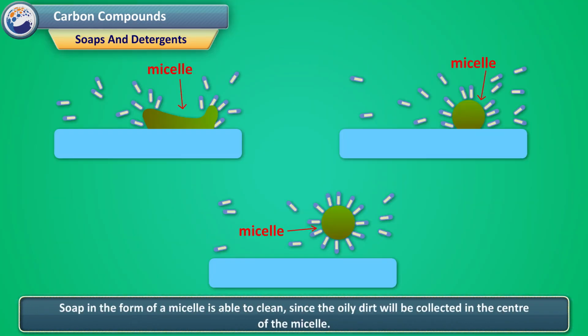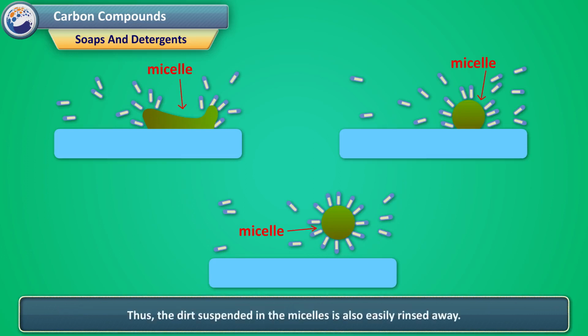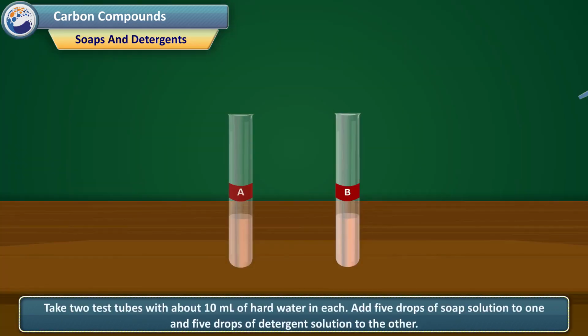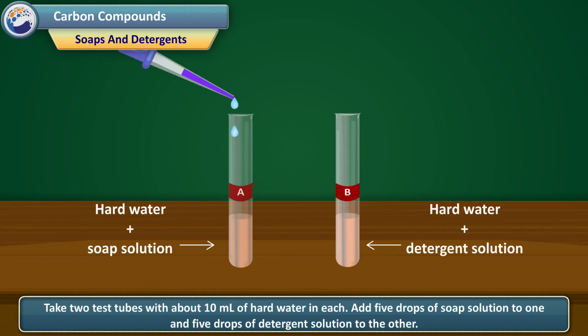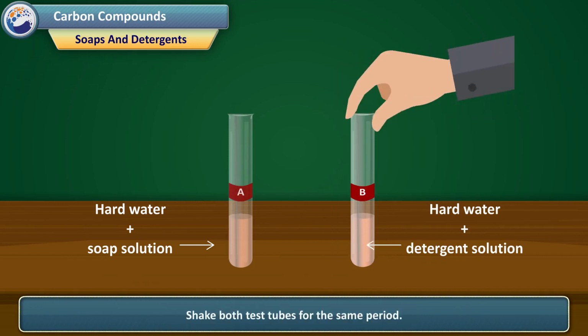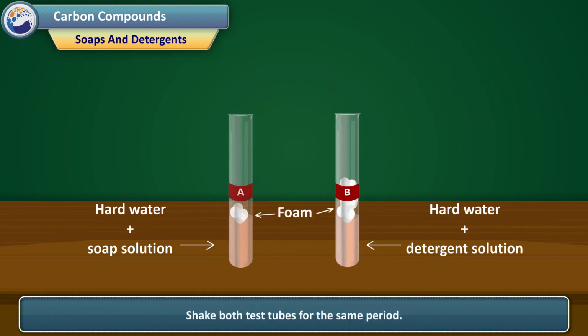Soap in the form of a micelle is able to clean, since the oily dirt will be collected in the center of the micelle. Thus, the dirt suspended in the micelles is also easily rinsed away. Take 2 test tubes with about 10 milliliters of hard water in each. Add 5 drops of soap solution to one and 5 drops of detergent solution to the other. Shake both test tubes for the same period. Do both test tubes have the same amount of foam?